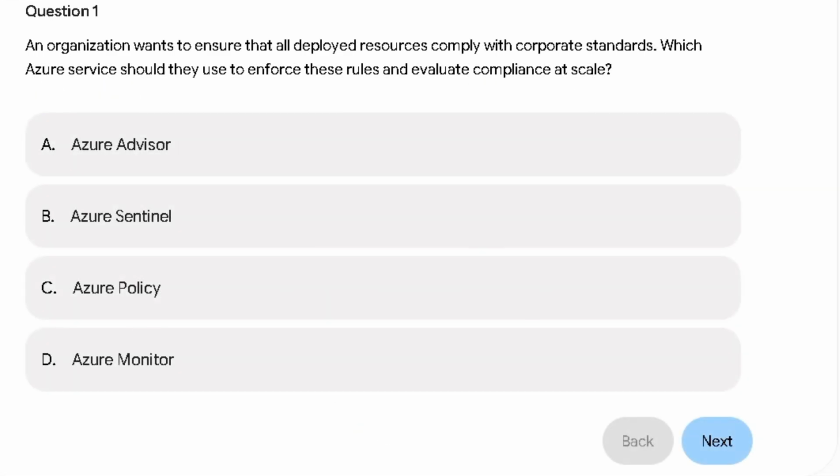So here we are, guys, with question number 1. Question number 1 says, an organization wants to ensure that all deployed resources comply with corporate standards.